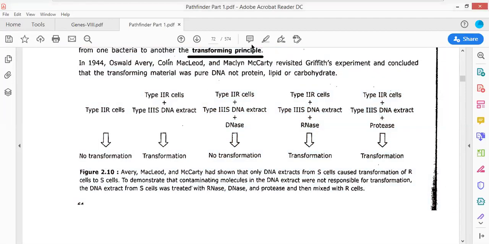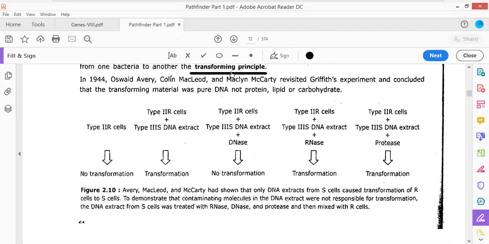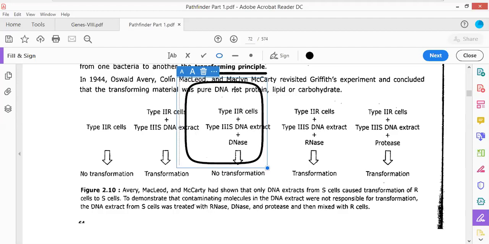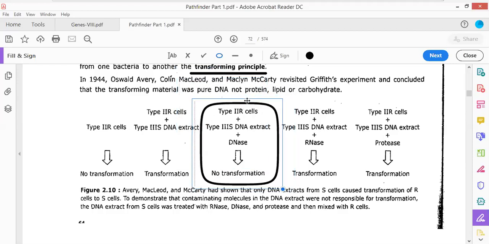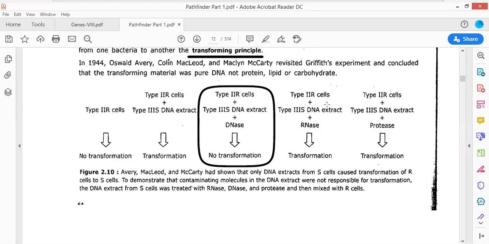I'm just highlighting this so that you can effectively visualize it. In this particular case, you can find that there would be no effective transformation taking place. Why? Because the DNA has been effectively cleaved. As the DNA has been cleaved, there would be no further transformation. This is how it was proven that DNA is the genetic material.